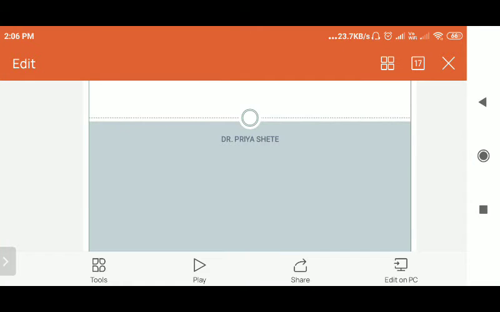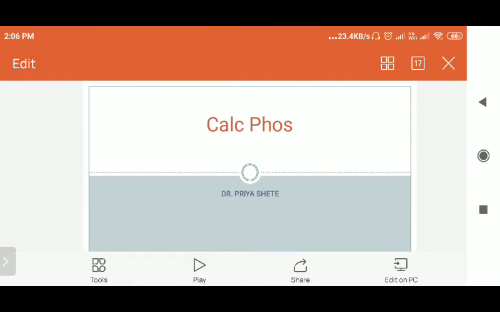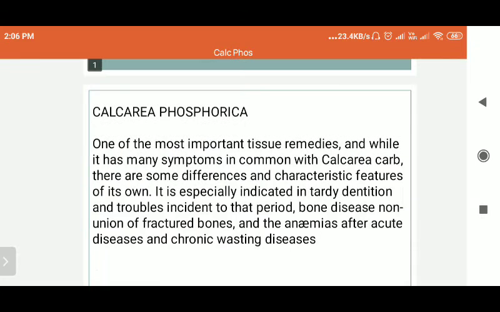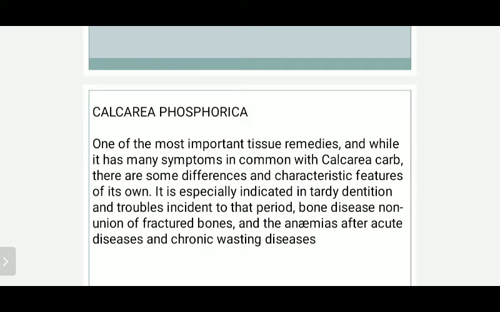Okay, so today we are going to start with Calcarea Phos. Calcarea Phos is one of the most important tissue remedies in your 12 tissue remedies. This is an important remedy and it has been used to cover up the calcium deficiencies. While it has many symptoms in common with Calcarea carb, there may be some differences and characteristic features of its own.